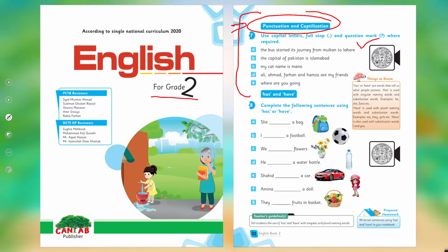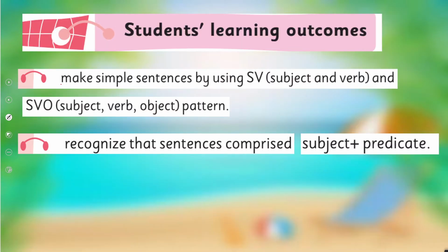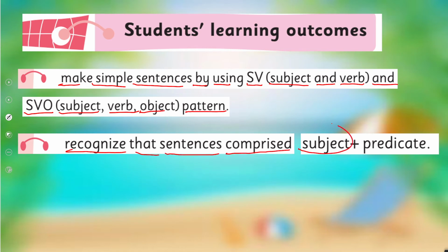And today, we are going to learn further to make simple sentences by using SV, means subject and verb, and SVO, means subject verb object pattern. Recognize that sentences comprise subject plus predicate. These are our today's SLOs.